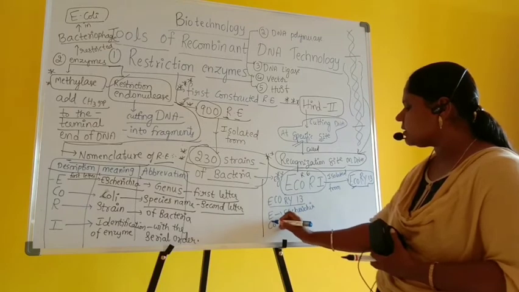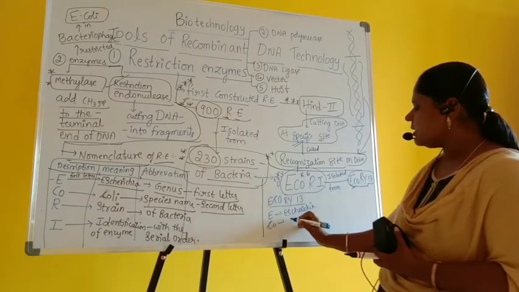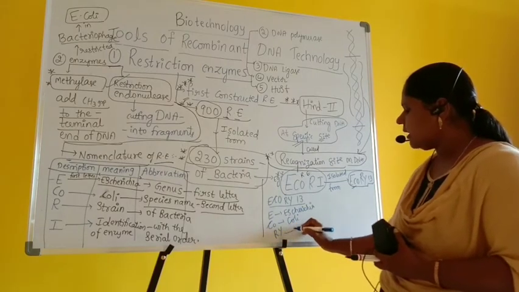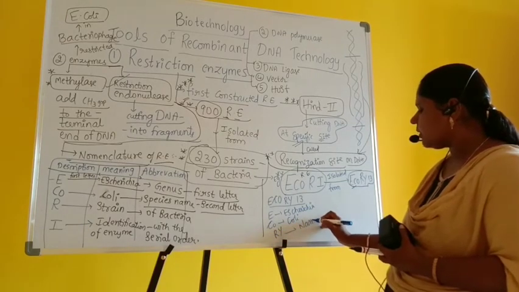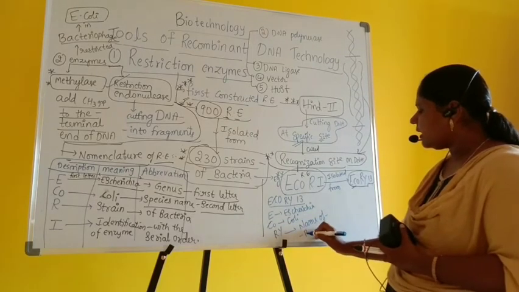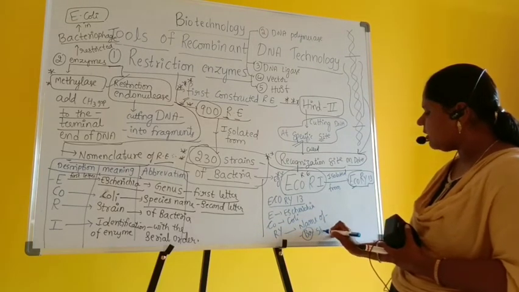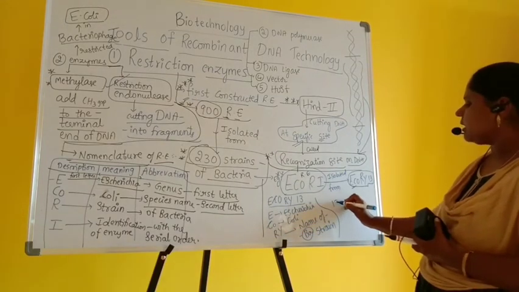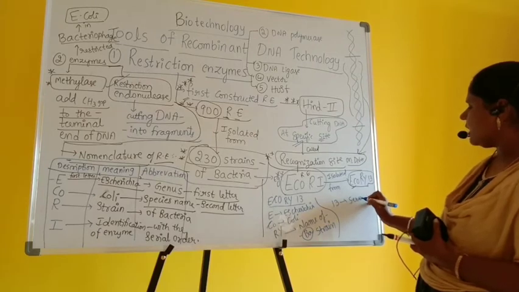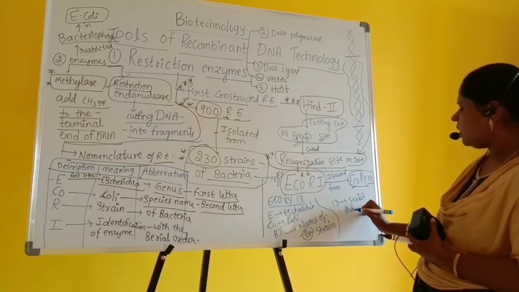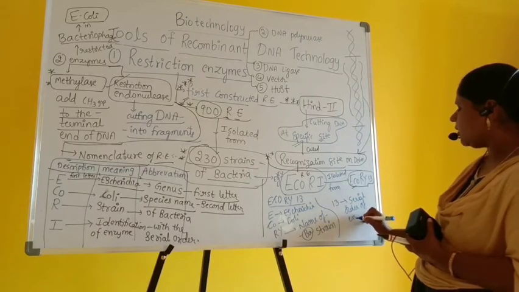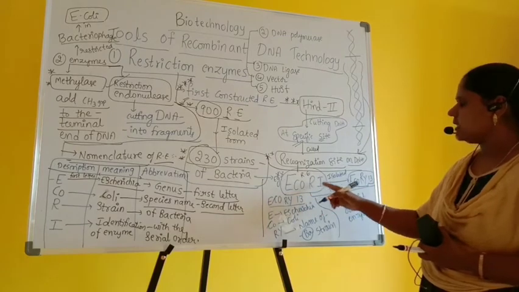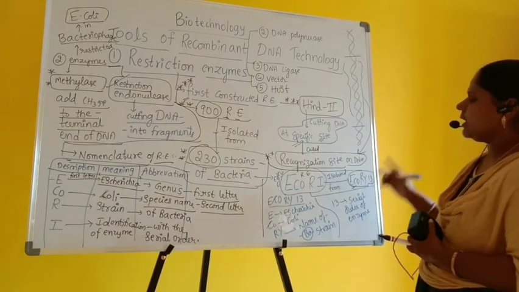Co, the C should be a small letter, is nothing but coli, that is the species name. RV is the name of the bacterial strain. And 13 is nothing but the serial order of that particular enzyme. So this is how EcoRV 13 is named.